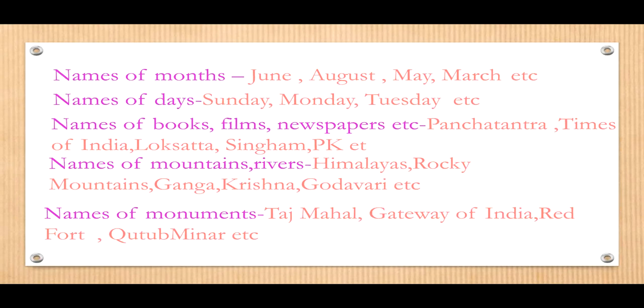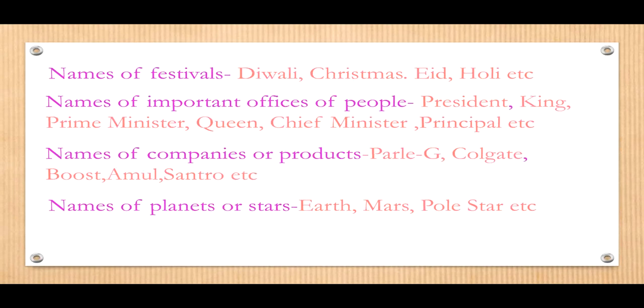Names of monuments. Monuments are important buildings like the Taj Mahal or the Gateway of India or the Red Fort, or we call the Lal Killa, Qutub Minar, etc. All these are special monuments, so they are proper nouns. Names of festivals. Special festivals like Diwali, Christmas, Eid, Holi, Pateti, all these are proper nouns.